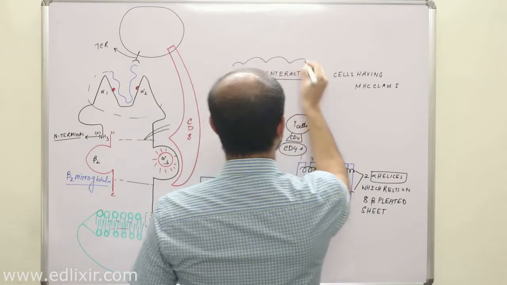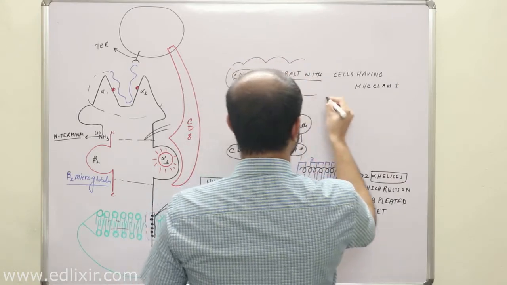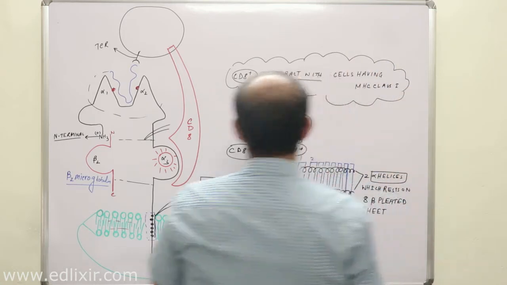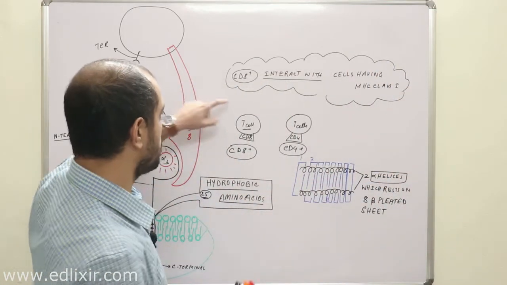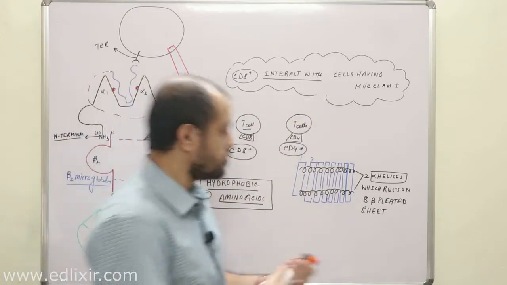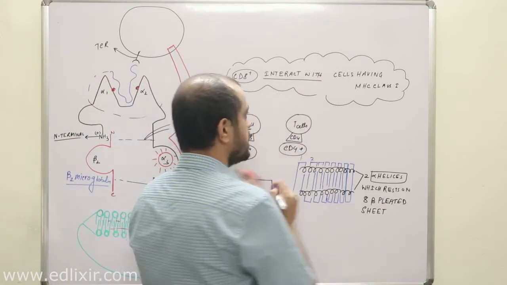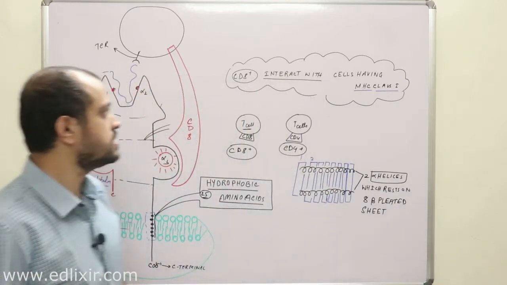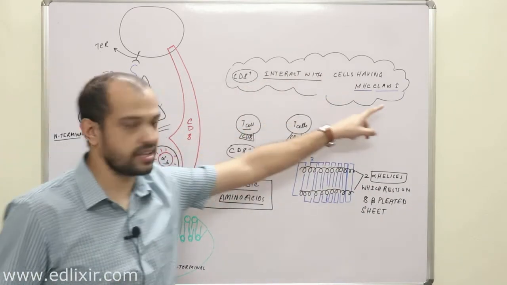Remember this for your entire life. Cells having CD8 molecule on their surface will always interact with MHC class 1. Clear?